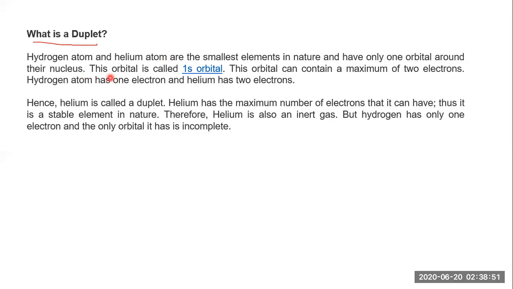This orbit is called the first orbit. This orbit can contain a maximum of two electrons.